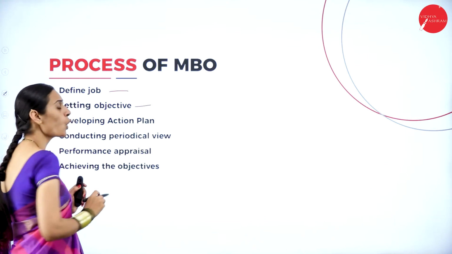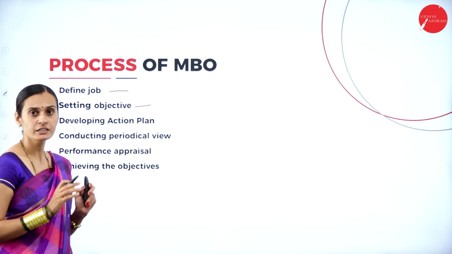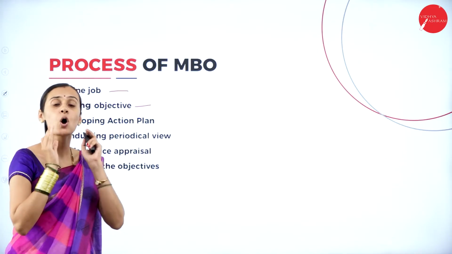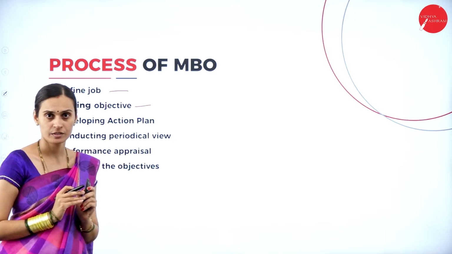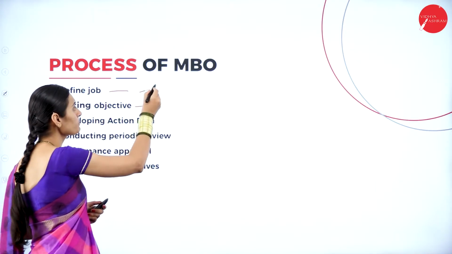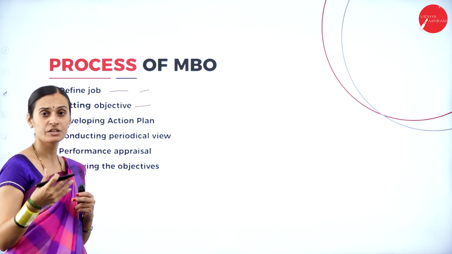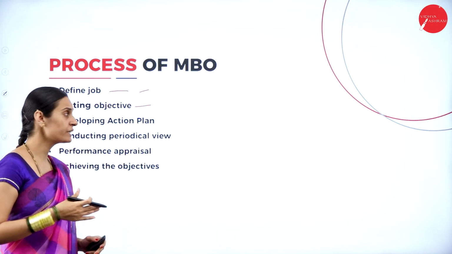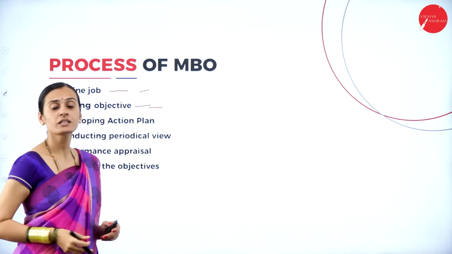Next, setting objectives. After defining the jobs, they have to set the objectives of the organization. Here the job specifies the separate responsibilities of a person, and that responsibility leads towards setting the goals.